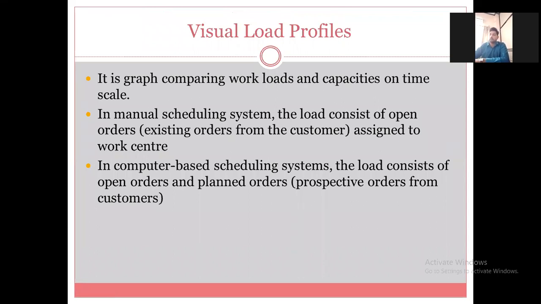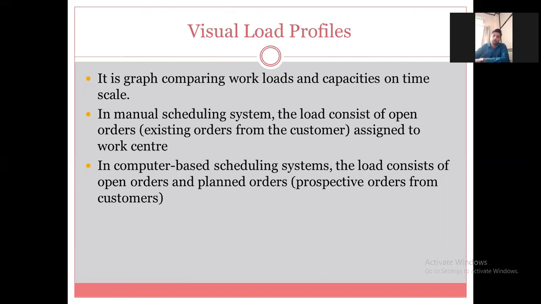The method for loading is the visual load profile. In this method we have graphs plotted related to capacity and load on a time scale. In a manual scheduling system, the load consists of open orders.